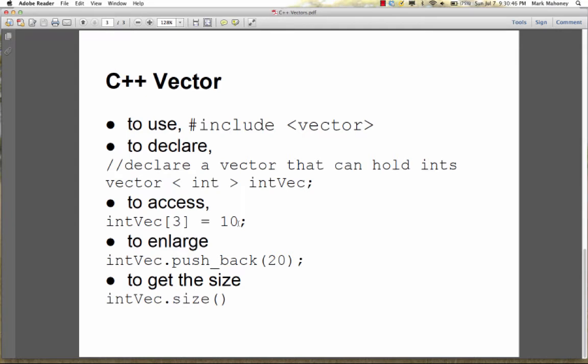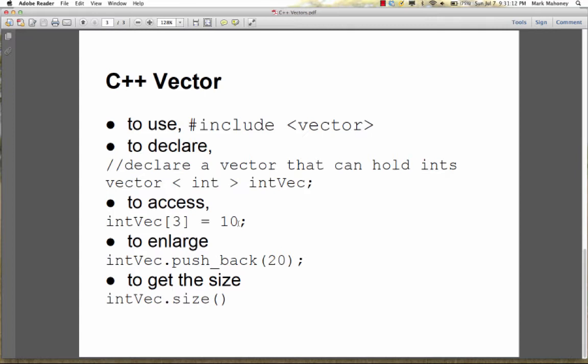And that's where the vector comes in. A vector is an intelligent array. Vectors solve all the problems we just talked about. To use a vector, you must #include <vector> at the top of your program. This imports the code from the vector library. Also make sure you have the using namespace std at the top of the file.